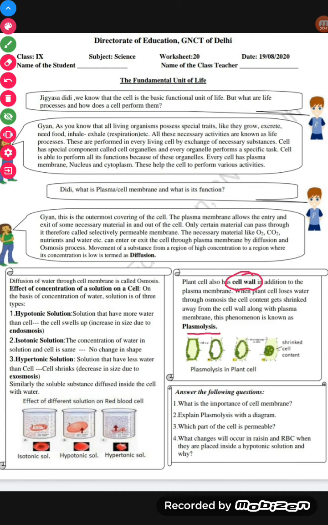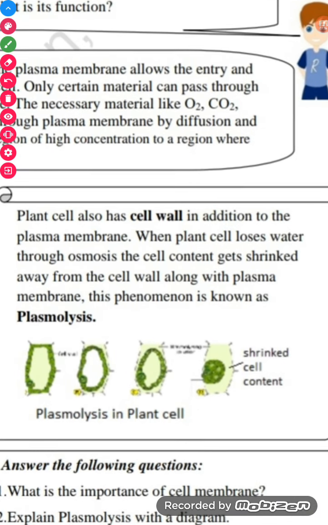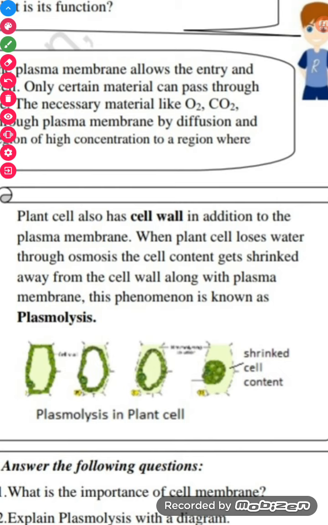I'll show you, just wait. See, in the first figure you have this. In the first figure, this is the outer covering, the cell wall, and the inner plasma membrane is there.